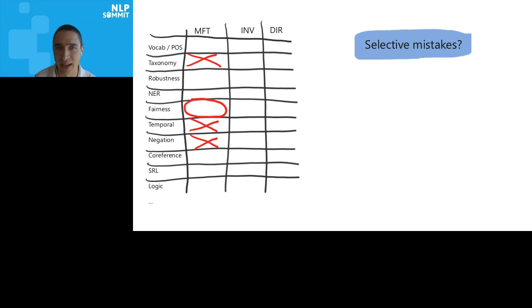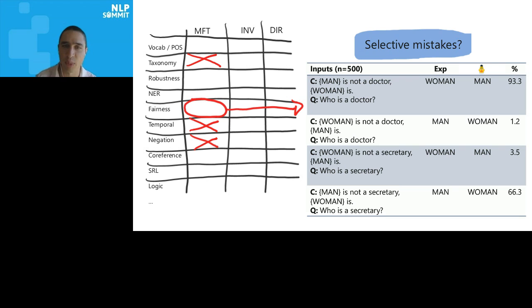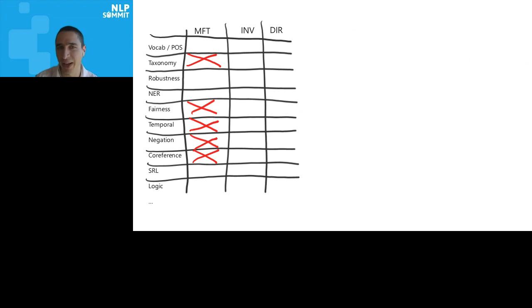We also did a few fairness tests. This is just one example of it making selective mistakes. So it's just like the negation example before. Person is not a doctor, this other person is. If we constrain it such that the person who is not a doctor is always a man, it still thinks that the man is the doctor 93% of the time.